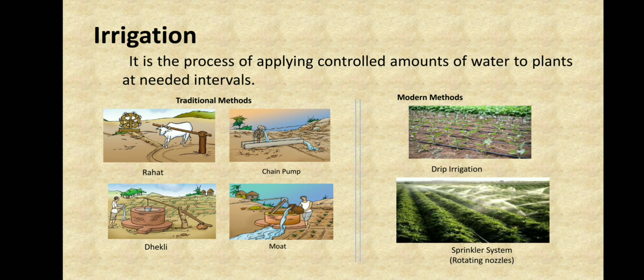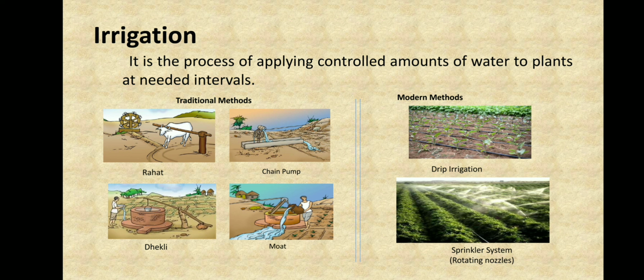Now let's go with the third method, which is the Dhekli. What this Dhekli is, there will be a long stick, and there will be a rope tied to that stick, and through that rope there will be a bucket tied. The person who is going to irrigate the field takes the stick and, with the stick, makes the bucket go down, and he fills the water in the bucket, and then he takes it up and keeps a stone so that there is a weight over here and it doesn't fall again, and then he takes the water and irrigates the field.